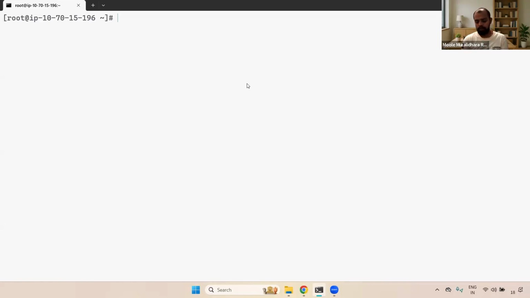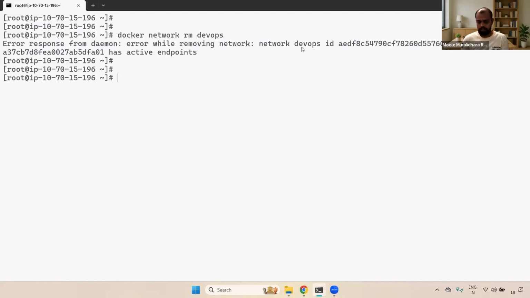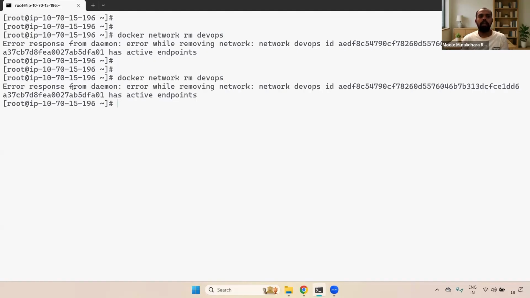Before going to disconnect, what I'm going to do here is try to delete the network. For that, docker network rm command, and here I'm giving the network name, DevOps. This DevOps network is already attached, connected to the container. Now I'm trying to delete it without disconnecting. What is happening? One second, you can run it again. Here: error response from daemon, error while removing the network DevOps, this ID has active endpoint. Active endpoint means it is already connected. Understand, right?